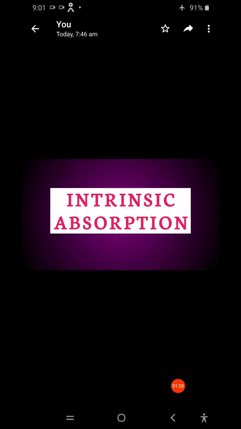Absorption is of three types, as we discussed in previous classes. The first one occurs by atomic defects. The second one is extrinsic absorption. The third one is intrinsic absorption. We discussed atomic defects absorption and extrinsic absorption in previous classes. Now we go for intrinsic absorption.